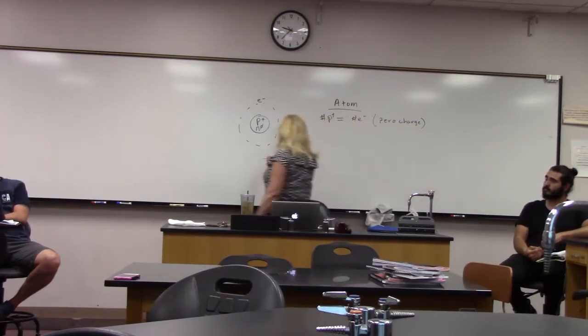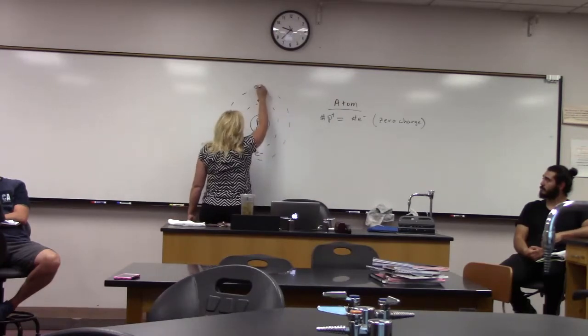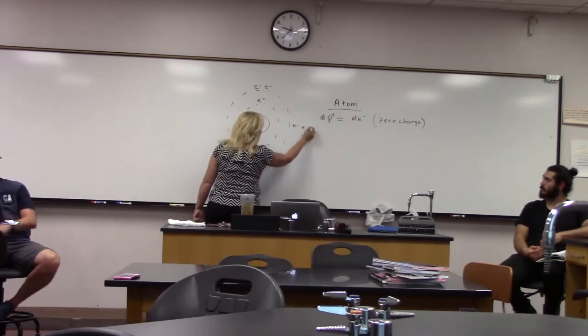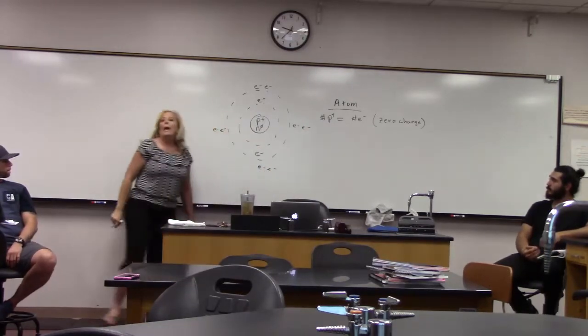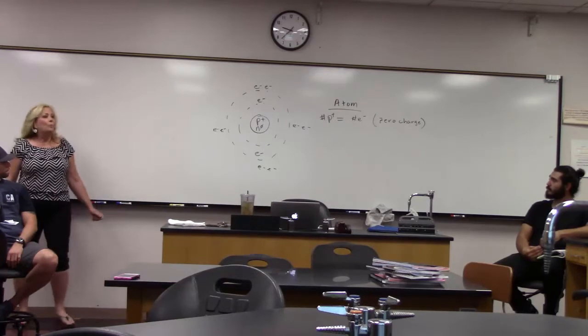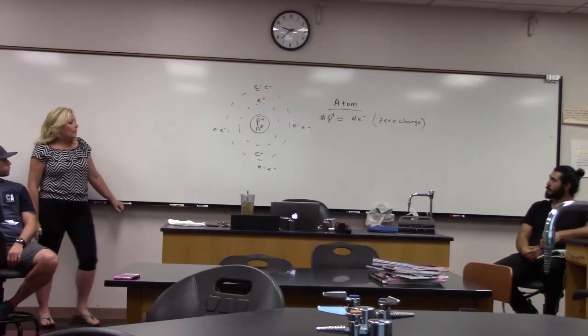Now, if we had 2 orbits, we can then put 8 electrons in this outermost shell or valence. And now our atom also becomes stable because we need 8 for stability. Okay?